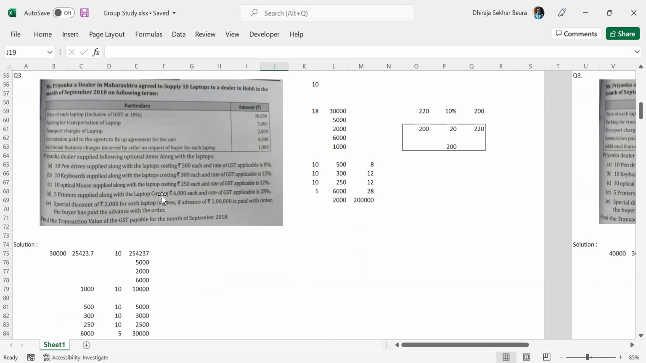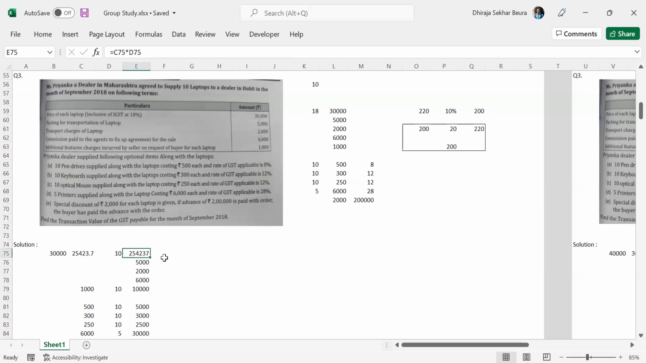Now again, if you notice, this is not saying this is per laptop, which is why you will have to take 5,000 by itself. Transportation charges of laptop similarly 2,000. You don't have to multiply by 10 here also. Commission paid to the agents to fix up agreement for the sale 6,000. Again, you don't have to multiply by 10 here. Additional features charges incurred by the seller on request of buyer for each laptop, specifically each laptop is provided. That means you'll have to multiply by 10 here. All these costs are includable in the calculation of cost of supply.